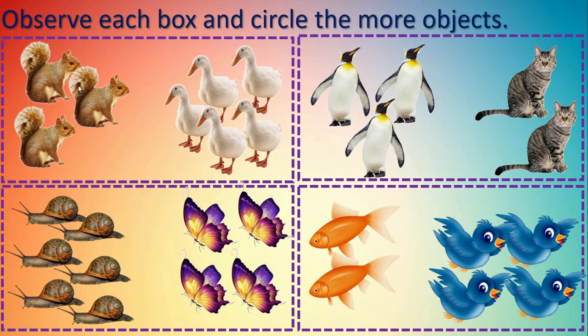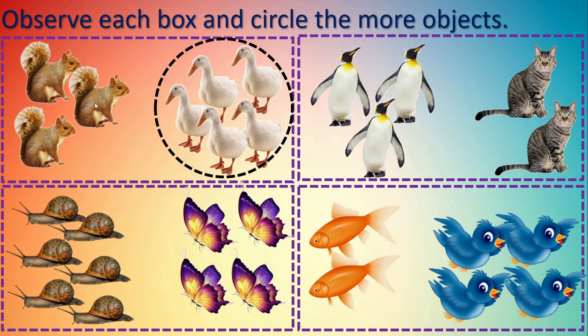Here in the first box we can see 3 squirrels and some ducks. Which are more, squirrels or ducks? Can you tell me? Yes, very good. Ducks are more in number compared to squirrels. So we will circle these ducks.